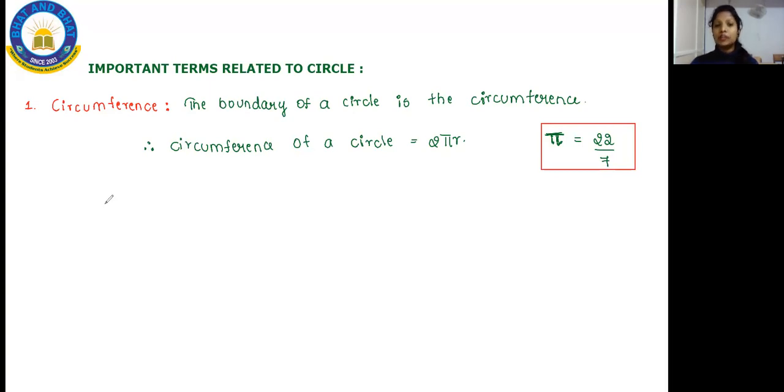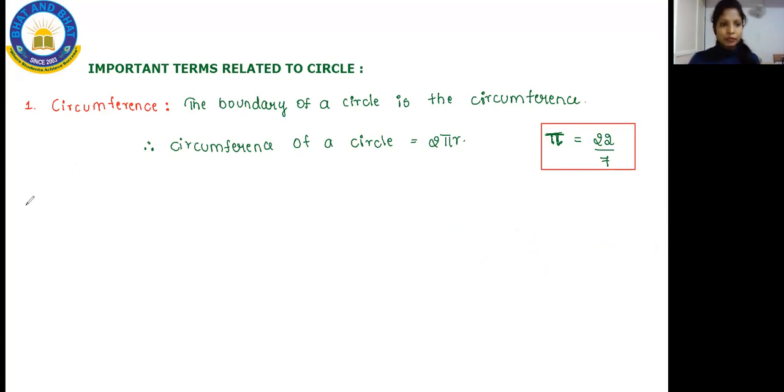Make sure it is an important thing that you people have to know. Whenever you have to find the circumference, 2 is a constant, 22 by 7, into the radius, which they will give you in the question itself, like 21 centimeter, anything it can be. At that time you will cross multiply and then write your final answer. So this is how you will find the circumference of a circle.